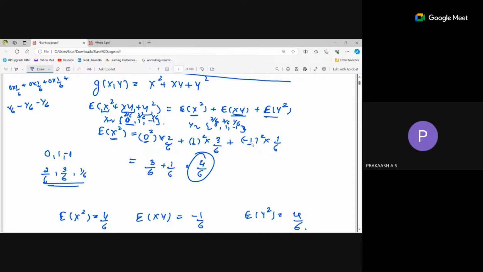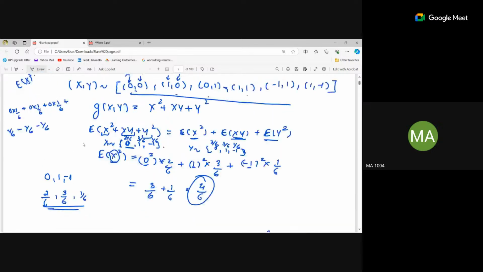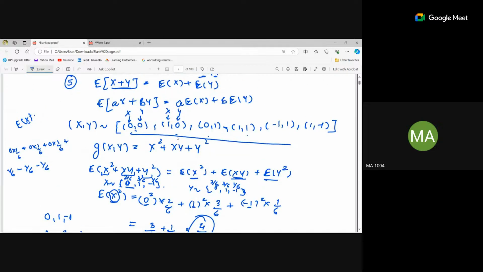Ma'am, write the sample space, ma'am. There we will understand, I think. Sample space of x and y. Like here we are taking only the values of x. We are not taking the values of y. So we are just squaring the values of x, that is 0 square, 1 square, and minus 1 square. See, in the data, the coordinates, what are the x values? 0, 1, 0, 1, minus 1, and 1.